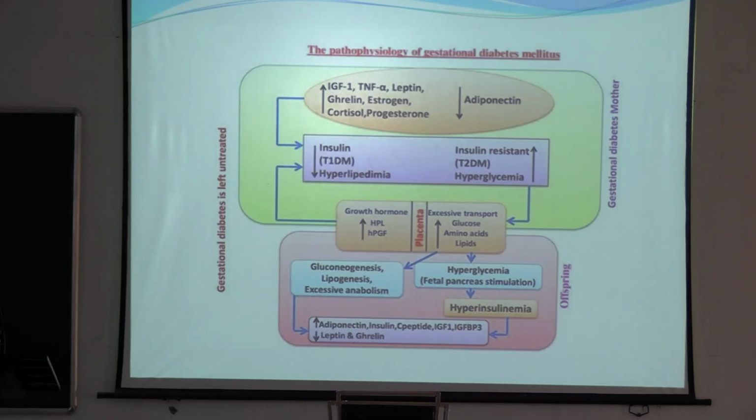And as a result, what happens? There is increased IGF, increased adiponectin, insulin, and C-peptide, mainly due to increased IGF, and decreased leptin and ghrelin. There is gluconeogenesis, lipogenesis, excessive anabolism, fat deposition, and organomegaly. Every organ increases in size, and there is fat deposition inside the fetal body. And in the maternal body, I already told you, because of estrogen, cortisol, progesterone and HPL, human placental lactogen, all these things happen in pregnancy.